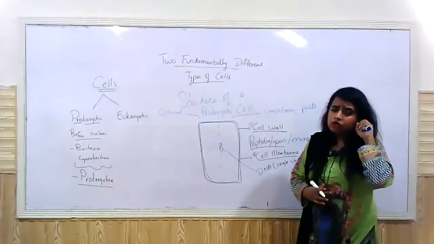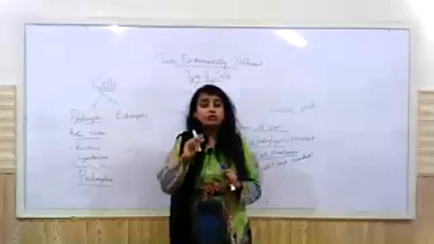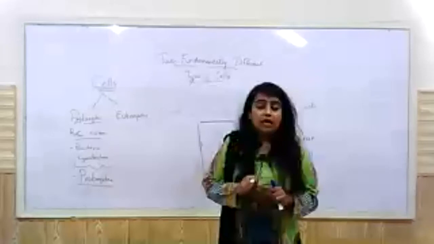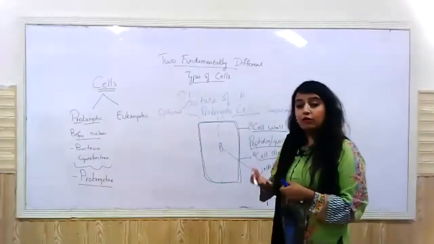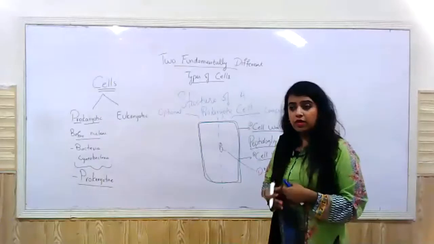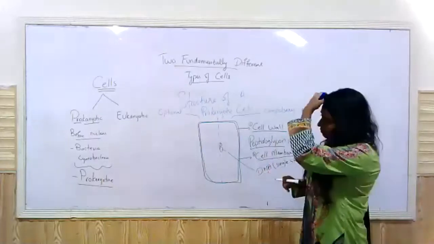But for now, just remember that eukaryotes have DNA that is double-stranded. The DNA has two strands. In the case of prokaryotes, the DNA is what? Single-stranded, and the DNA is present in the cytoplasm without a boundary, without a membrane, without a nucleus. So there is no nucleus protecting this DNA. The DNA is suspended in the cytoplasm just like all other organelles, right? So DNA is single-stranded.